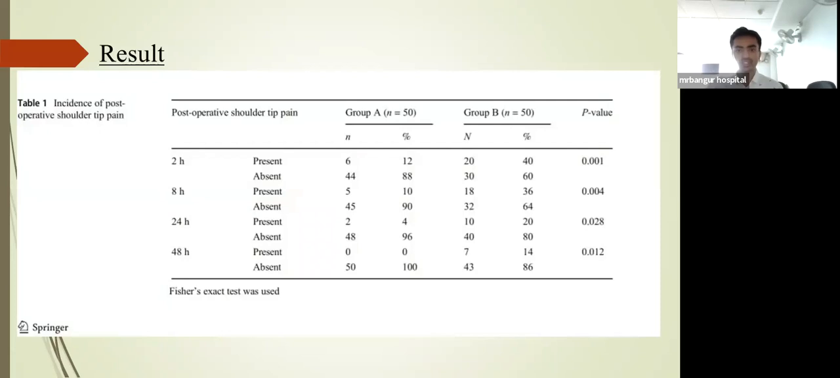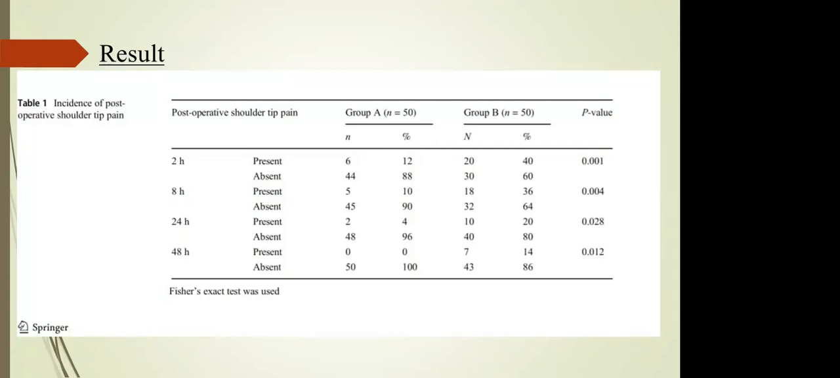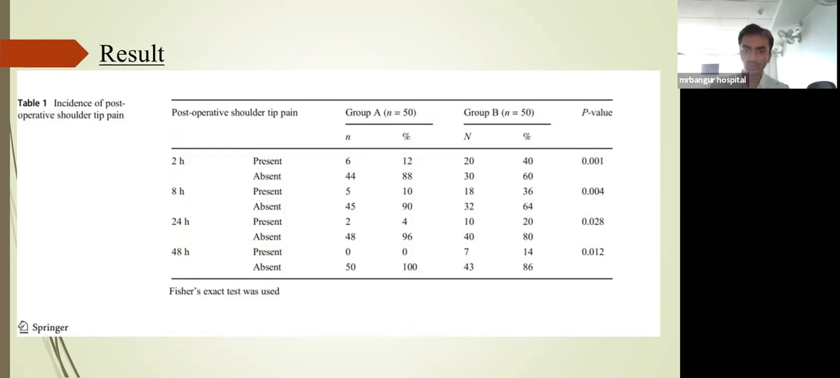As we can see from this table, for post-operative shoulder tip pain incidence at 2 hours, in group A, which was the low pressure group, shoulder tip pain was present in only six people, and in group B, which was the standard pressure group, it was 20. We can see that the p value, the significance value, was 0.001. So at low pressure there is a decrease in post-operative shoulder tip pain.